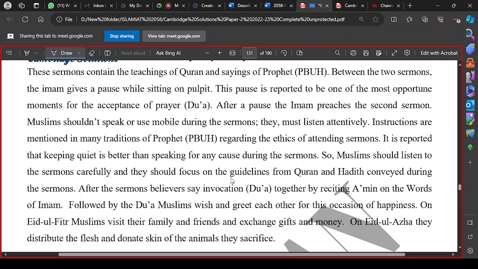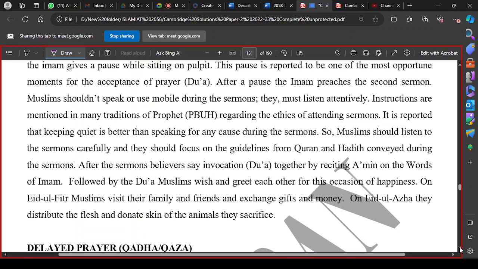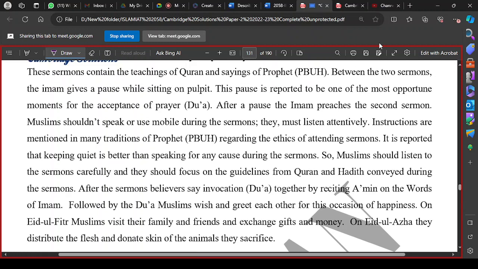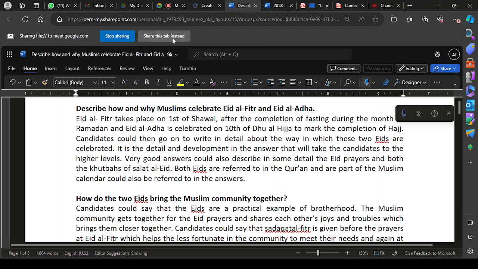Okay, they perform sacrifice, they share the meat of their sacrificial animals with their relatives and with the poor people. This is how these festivals are celebrated by the Muslims all over the world. So that was about the Eid prayer that we had discussed in detail in this class.